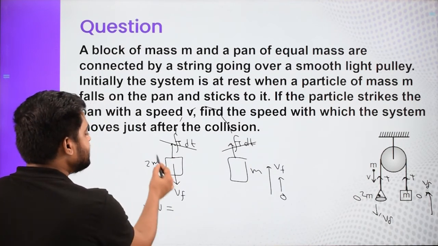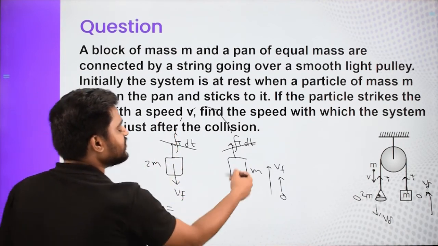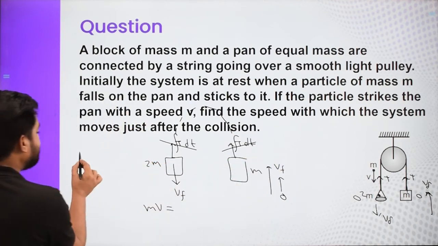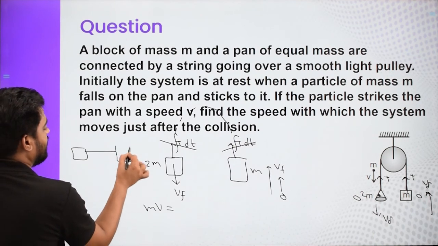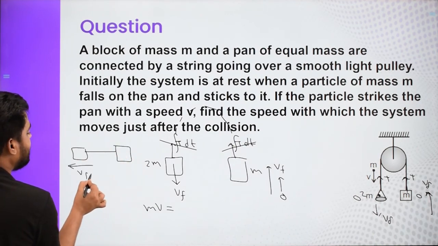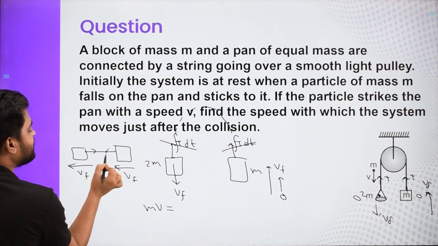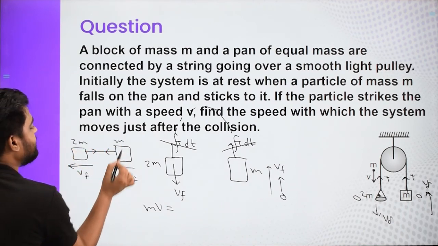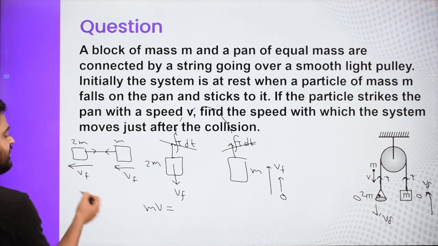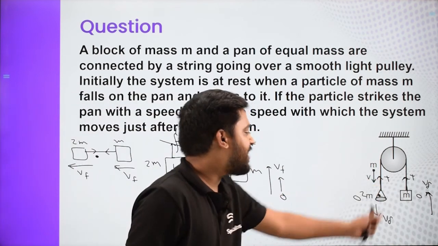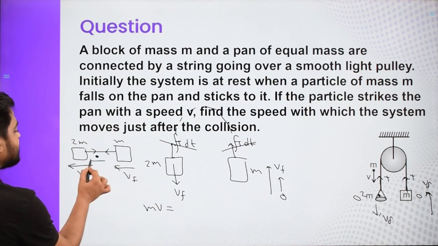And now this 2m is going with v final, and this is also going with v final. And once I do that, I will get a picture like that. So this is going with v final. This is also going with v final. This was T dt and this was T dt. This was 2m and this was m. Initially only this small particle was coming and striking, coming with v.